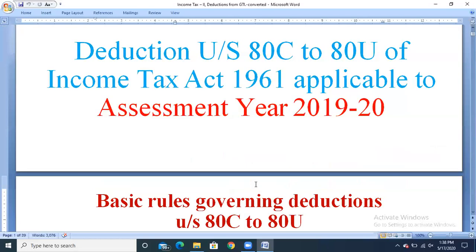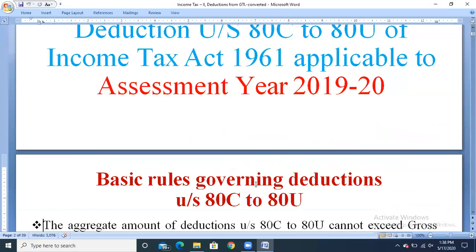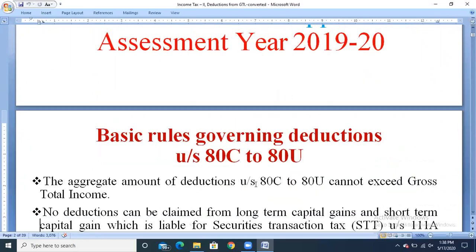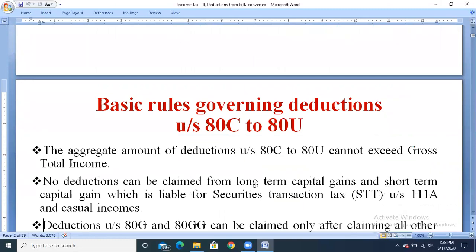Before going to the deductions, we are supposed to understand certain rules for calculating the deductions under section 80C to 80U. Let's see the basic rule. First, the aggregate amount of deductions under section 80C to 80U cannot exceed gross total income.